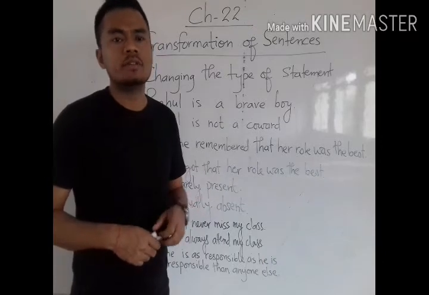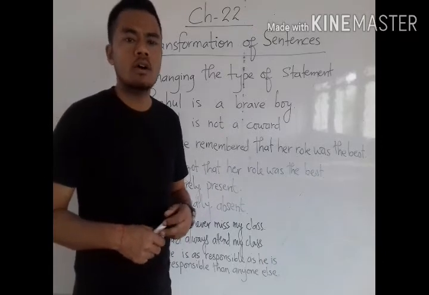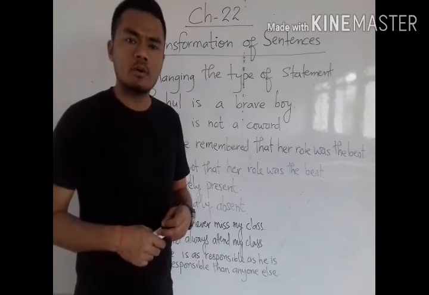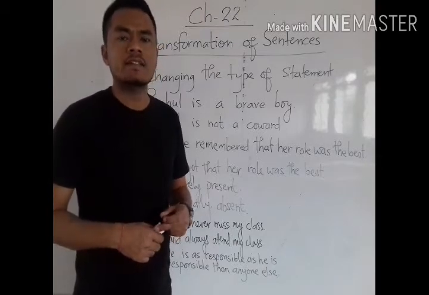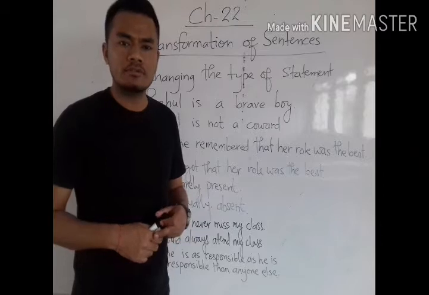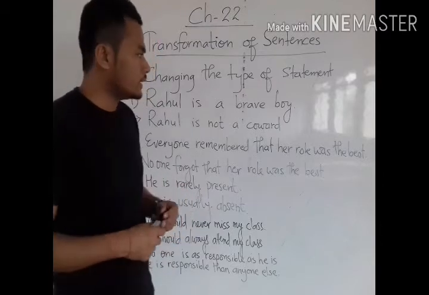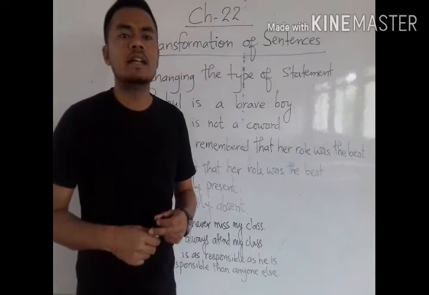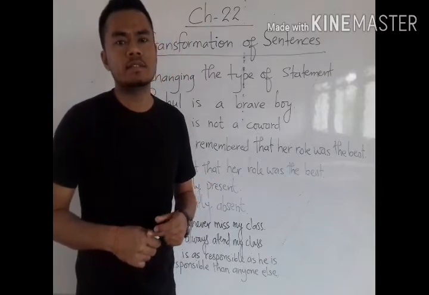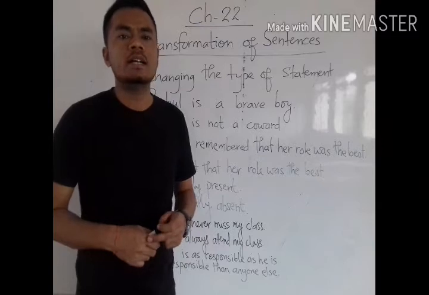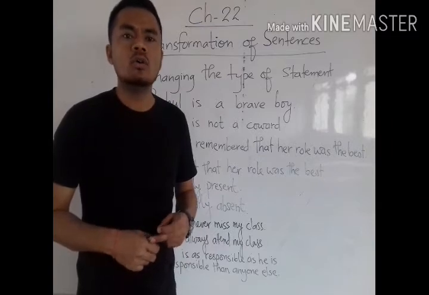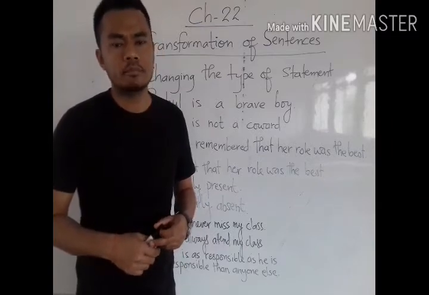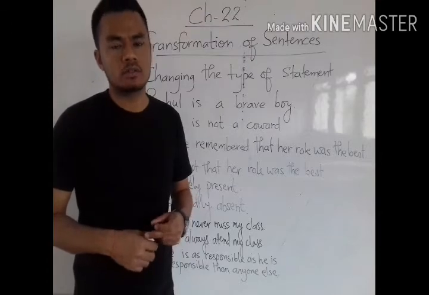One is affirmative or positive assertive sentences that deliver something in a positive way, and another type is negative assertive sentences. Negative sentences are those which have no or not in them.